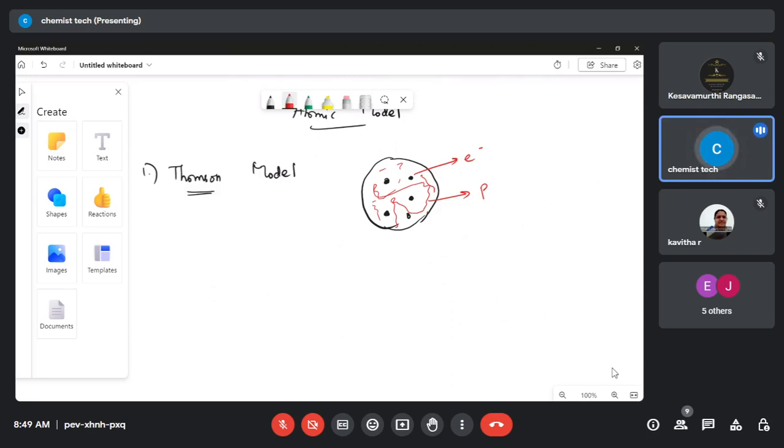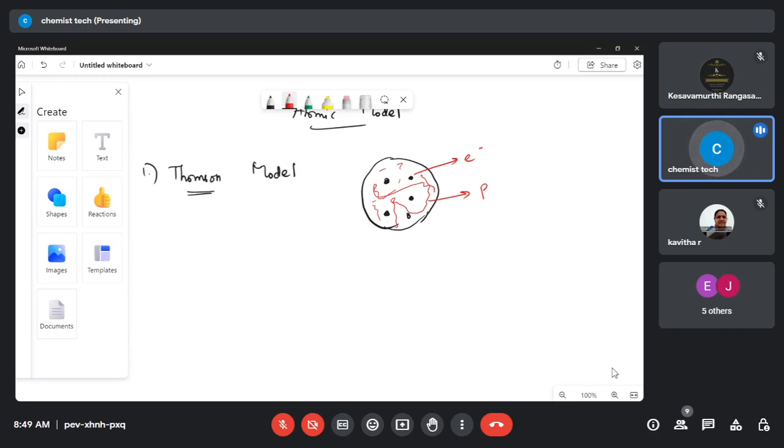So the structure of the atom is spherical, and the electrons are randomly placed in the atom, and the red color surface is actually the proton. So protons are present everywhere in the atom. But is it like that? Is a proton present everywhere in the atom? No, ma'am, it is not present everywhere in the atom. But this is the Thomson model and it is a failure, which is totally wrong. Correct, because the proton is present in the center of an atom.